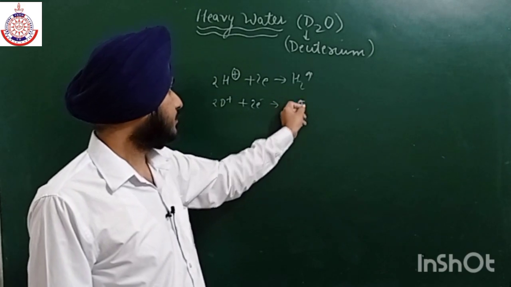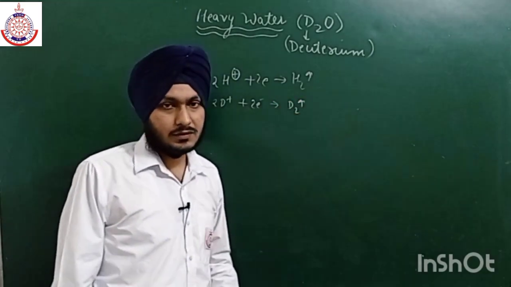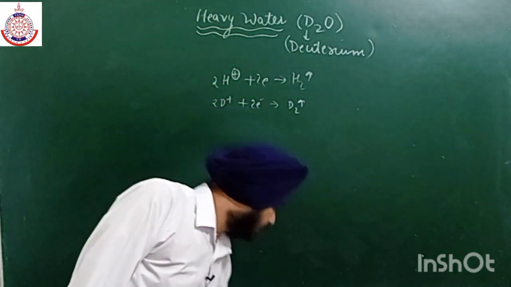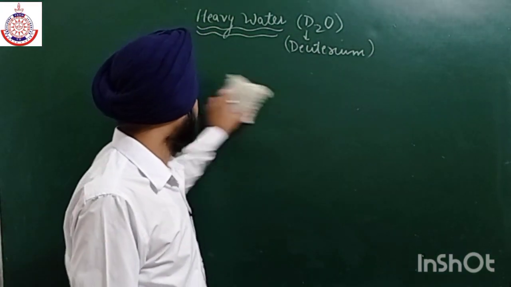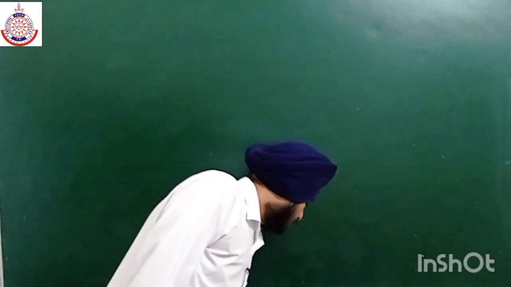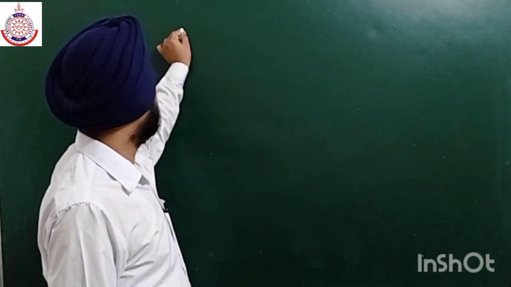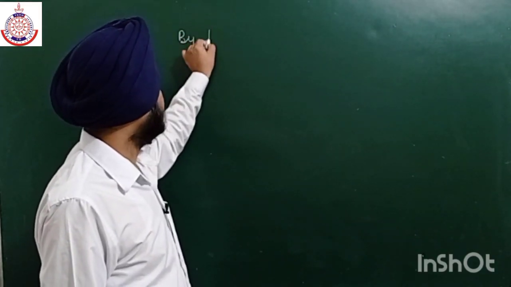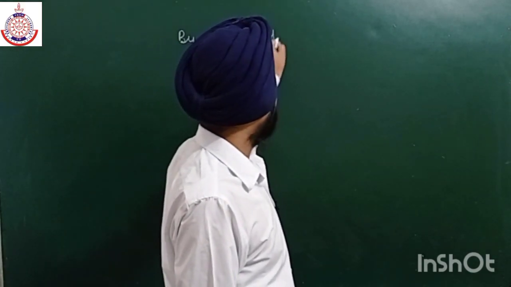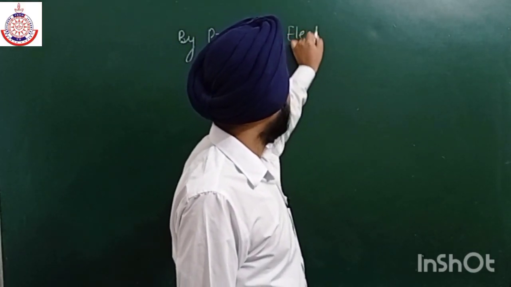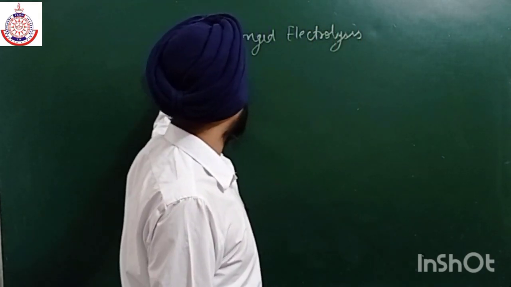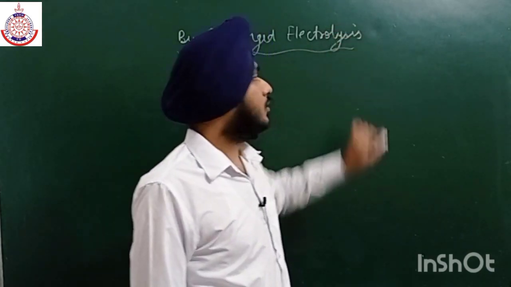So we can form heavy water with the help of prolonged electrolysis. Now, what is this prolonged electrolysis? The first method of preparation is by prolonged electrolysis. Prolonged electrolysis means electrolysis for a very long time.